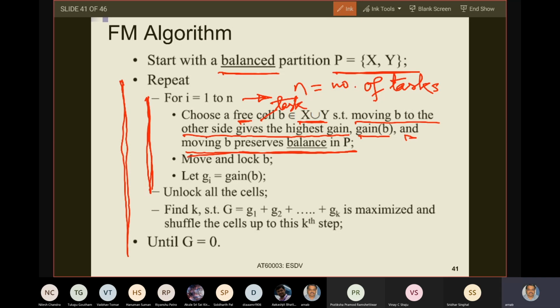You will only move that task. Two criteria for moving: from any of the partitions you take a task, and you move it to the other side, which maximizes gain. And then that movement should also preserve balance. It should not make the partition imbalanced. Are you with me up to this?